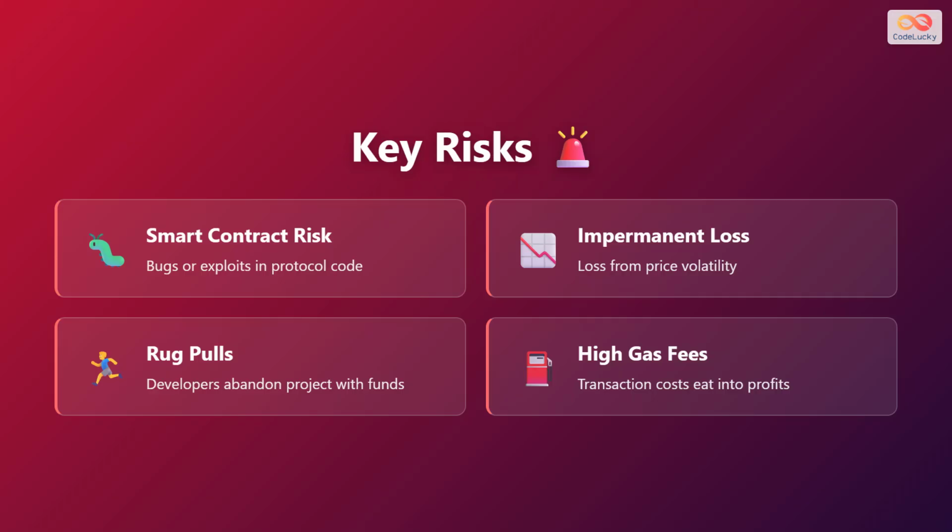Beyond impermanent loss, there are several other important risks to consider. Smart contract risk refers to bugs or exploits in the protocol's code that could result in loss of funds. Impermanent loss, as we just discussed, comes from price volatility in the pools. Rug pulls happen when developers abandon a project and run away with user funds, which is more common with newer, unaudited projects. Finally, high gas fees on networks like Ethereum can significantly eat into your profits, especially if you're farming with smaller amounts. Always be aware of these risks before investing.